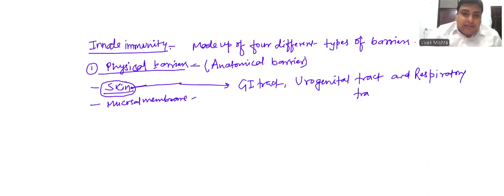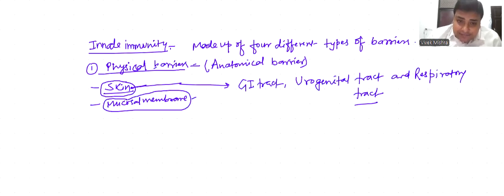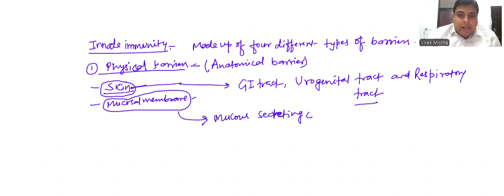In this region, mucosal surface is present, mucosal membrane is present. Mucosal surface has mucus secreting cells, which secrete mucus.